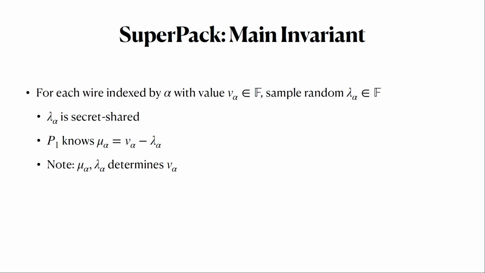And we use this to define a masking of the plaintext value v as mu, which is v minus lambda. So this could be given out in public, but for efficiency, mu is just given to party P1. And note that at this point, for each wire, the plaintext value v is entirely determined by mu and lambda.